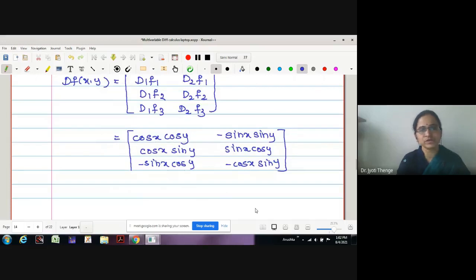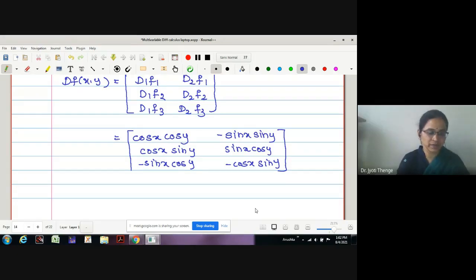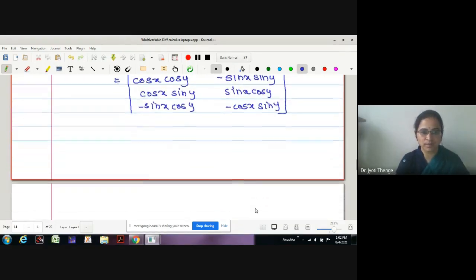Is the point clear to every student? Yes, ma'am. Okay, if the function is of the type R2 to Rm to Rn type, then we have to write its derivative in matrix form. And if it is asked to find out the directional derivative, you can find out the directional derivative. Let me give you one more example for homework.